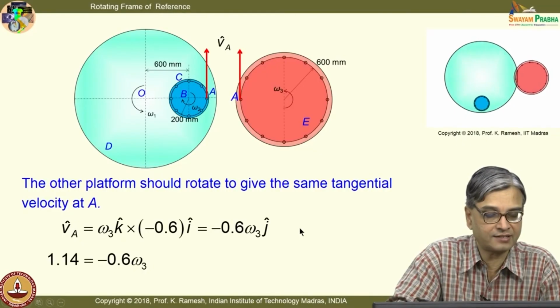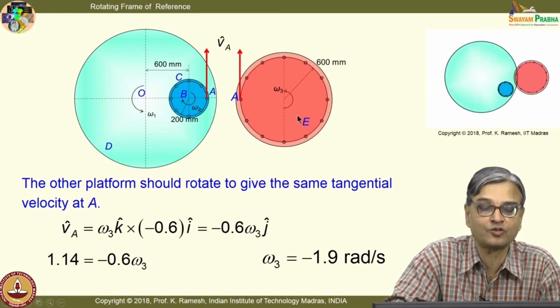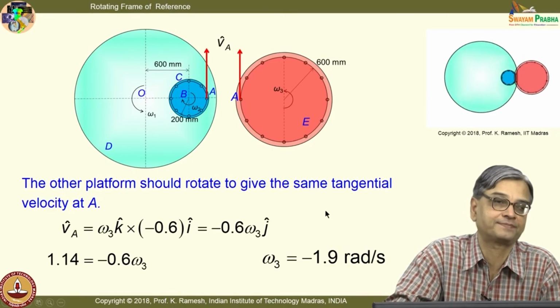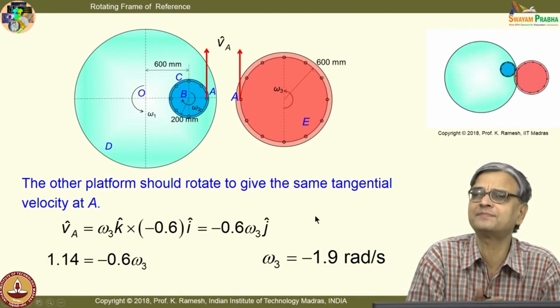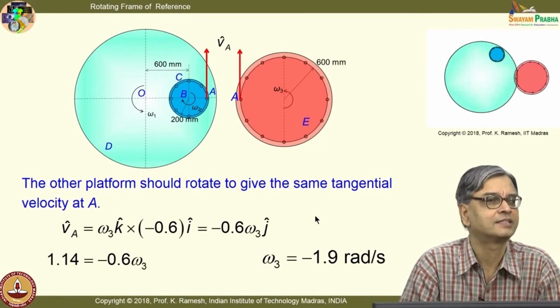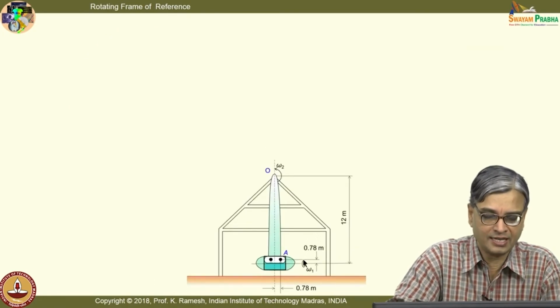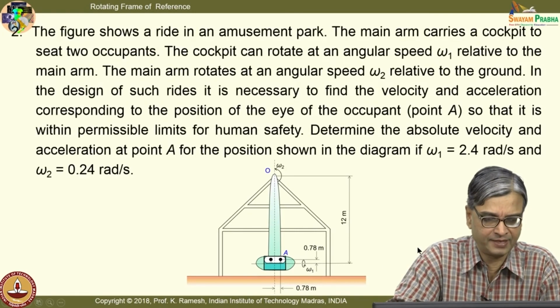So, I get this omega 3 as 1.9 radians per second. This is put as minus because this has to rotate in a clockwise direction. So, the problem is very straightforward, a very simple problem to start with. Let us move on to the other problem which we have said is in a theme park.